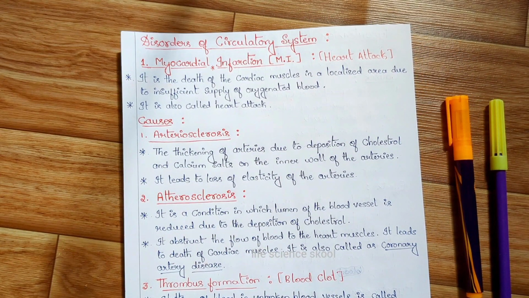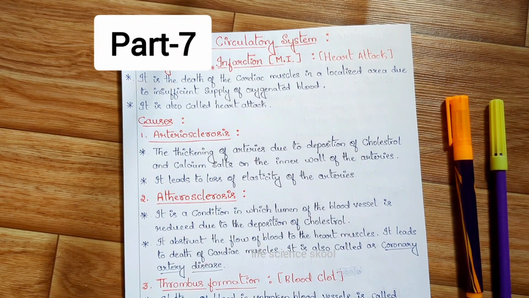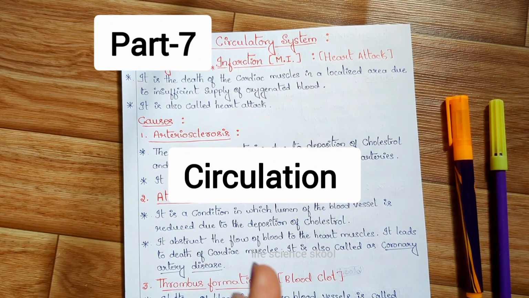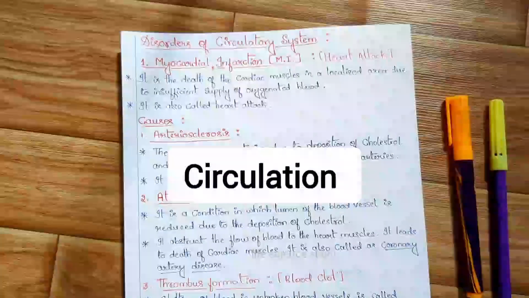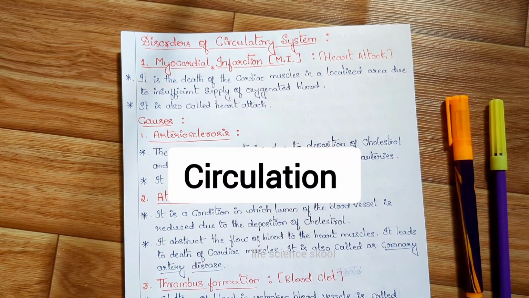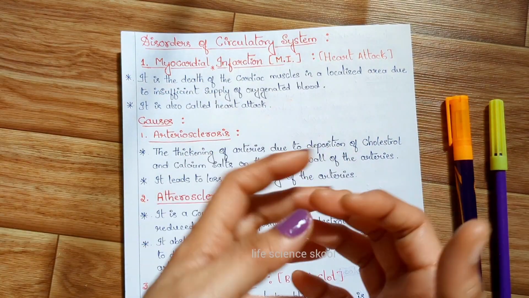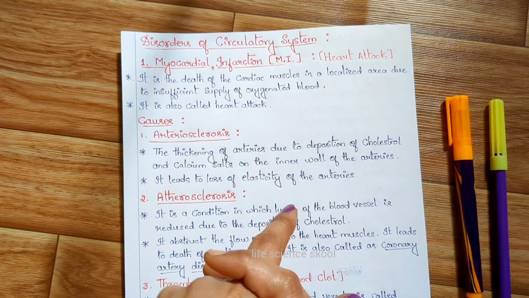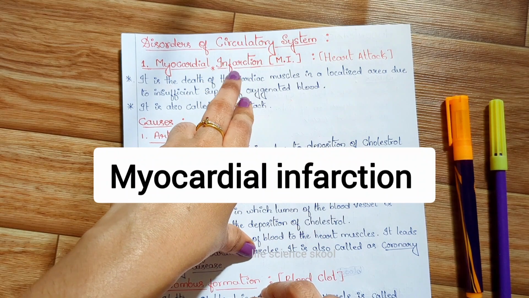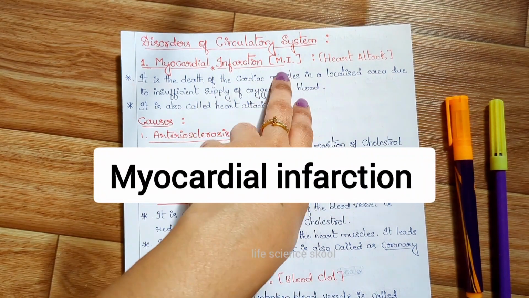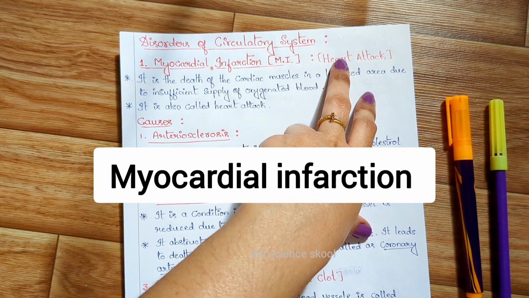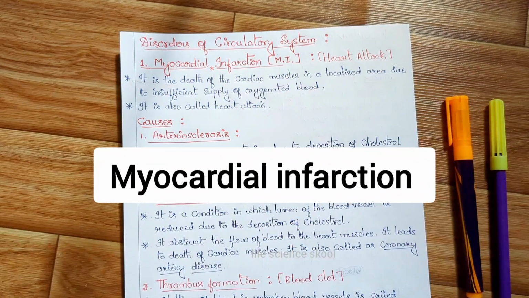This is part 7 of the videos on circulation, and we are at the end concept of the topic circulation, that is disorders of the circulatory system. Okay, let's begin with the first disorder of the circulatory system, that is myocardial infarction. So, what is this myocardial infarction? Infarction, MI in short, is also called a heart attack in simple words, in common language.